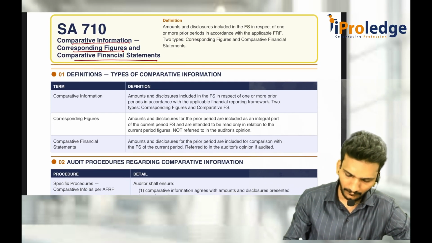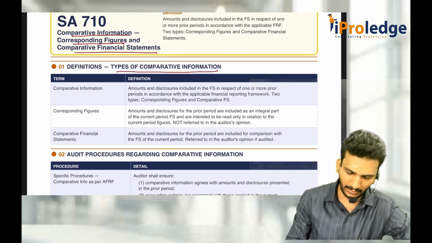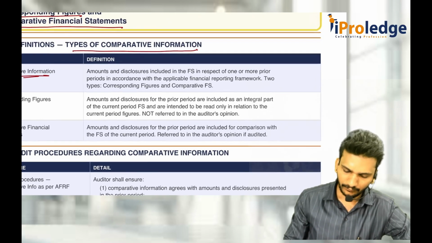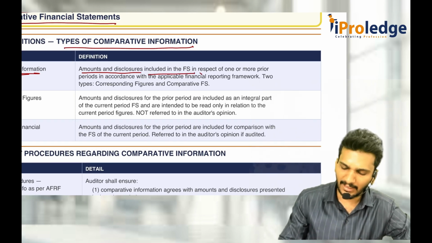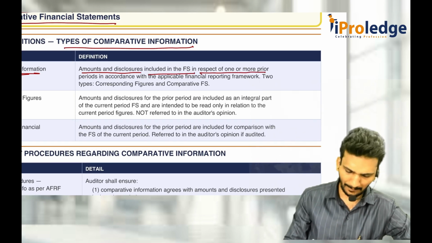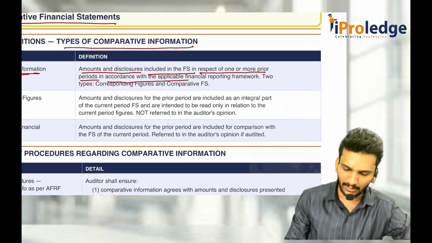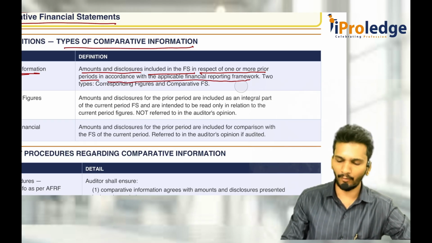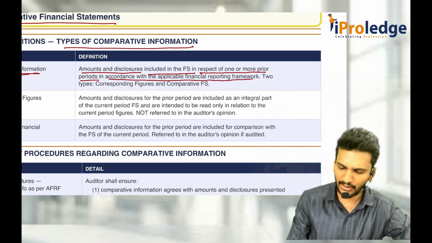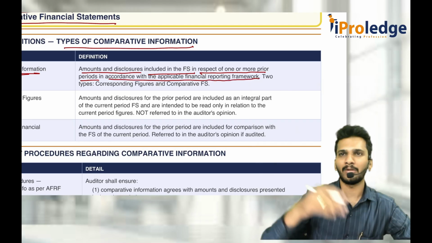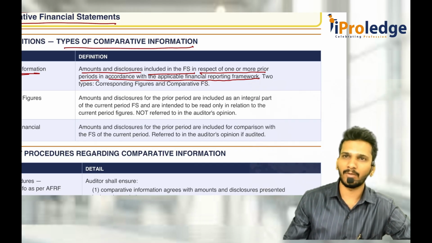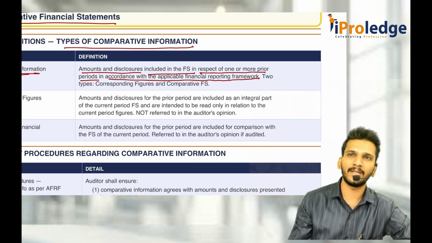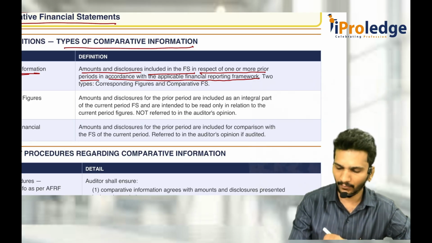Now, the types of comparative information: comparative information is amounts and disclosures included in the financial statements in respect of one or more prior periods in accordance with the AFRF. If you look at the Schedule 3 format balance sheet, they have a current year column as well as a previous year column. The previous year column is given just for comparison. What is the closing last year? Has it been correctly brought forward or not? To check all those things, they have given it.